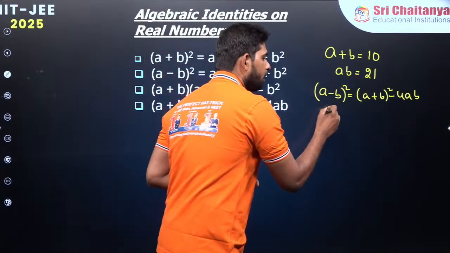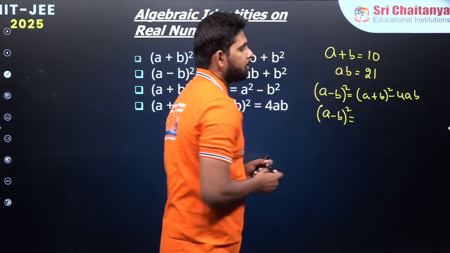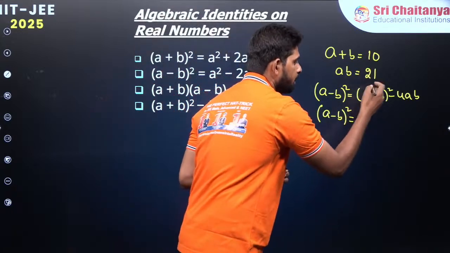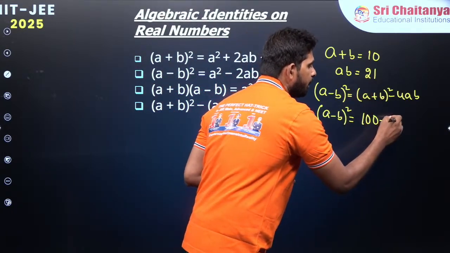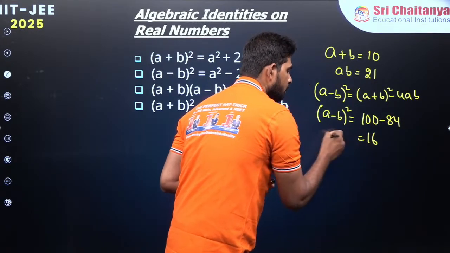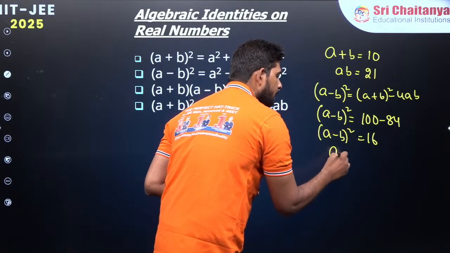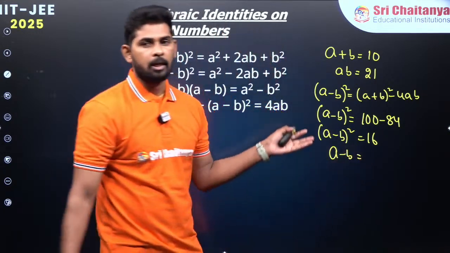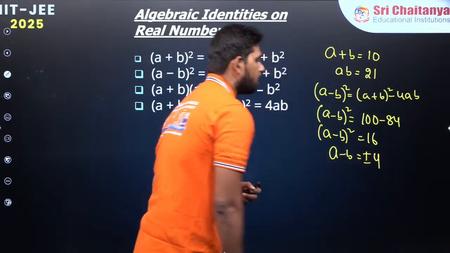So I am going to plug in all the values that I have taken. A minus b whole square is equal to, what is a plus b here? 10. 10 square gives us 100, minus 4 into 21, which is 84. I think we are left with 16. So a minus b whole square is 16. Now what would a minus b be? Isn't it plus or minus 4, right?